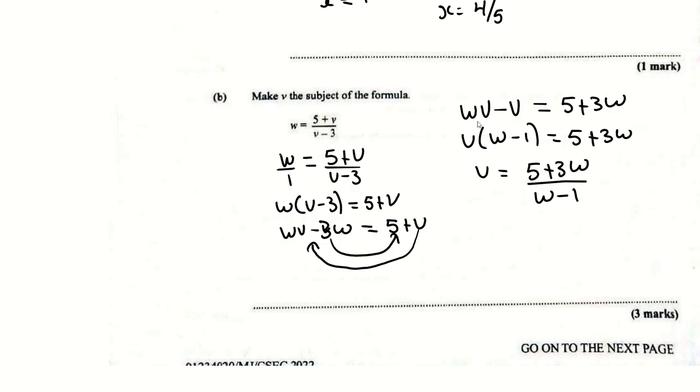Because I have two V terms and I want to make it one, I'm going to factorize it. WV and V have V in common, so V by open bracket W minus 1 close bracket is equal to 5 plus 3W. The relationship between V and this bracket here is multiplication, so if I want V by itself, carry it across. I'm going to get 5 plus 3W over W minus 1.